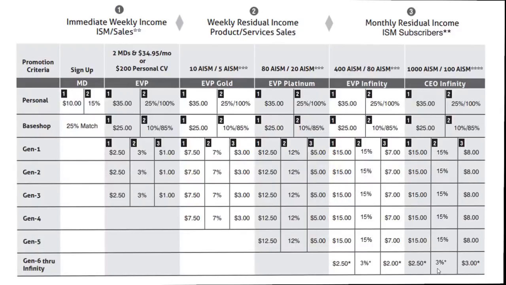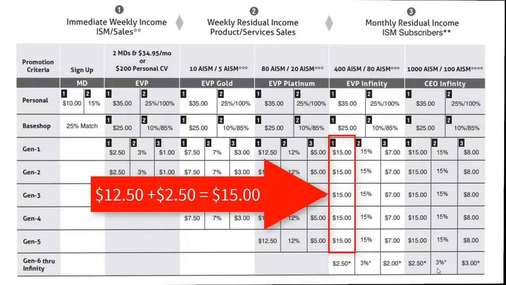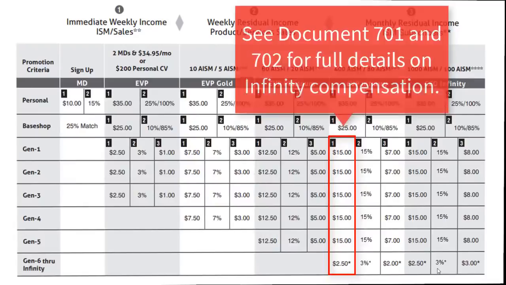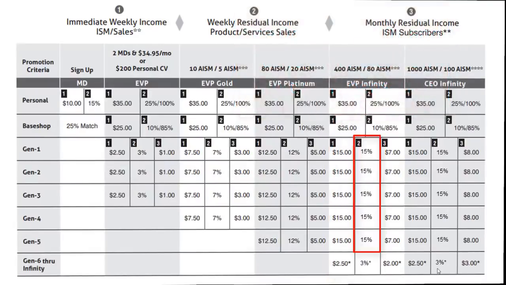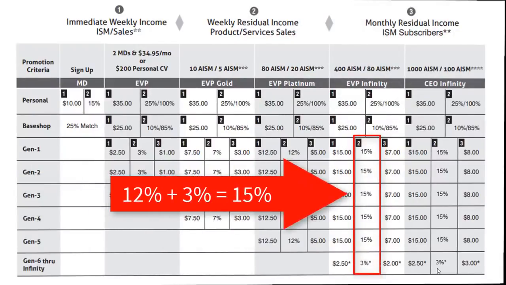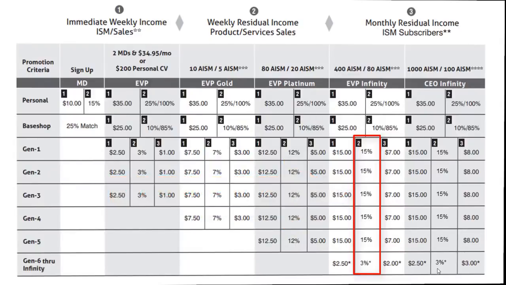A qualified EVP Infinity is eligible to earn on generations 1 through 5, $12.50 for each membership sold, plus $2.50 for each membership sold in generations 1 through Infinity, down to the next qualified EVP Infinity, and then 50 cents on each membership down to the next qualified Infinity. 12% of team sales CV generated, plus 3% of team sales CV down to the next qualified EVP Infinity, and then 2% team sales CV down to the next qualified Infinity.